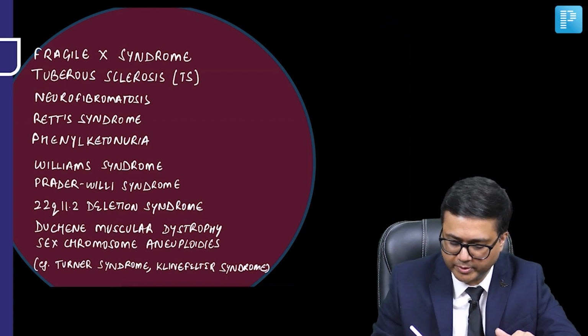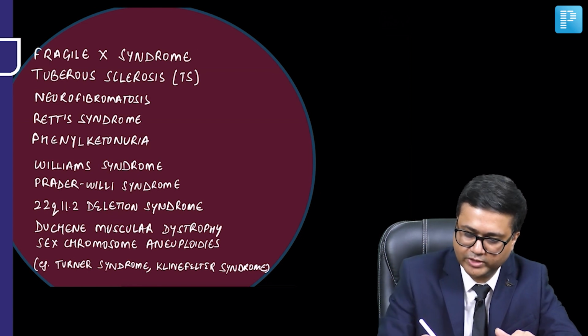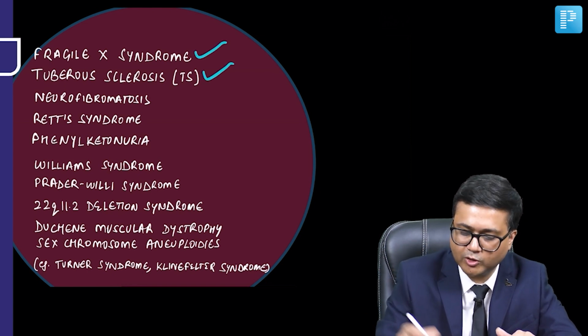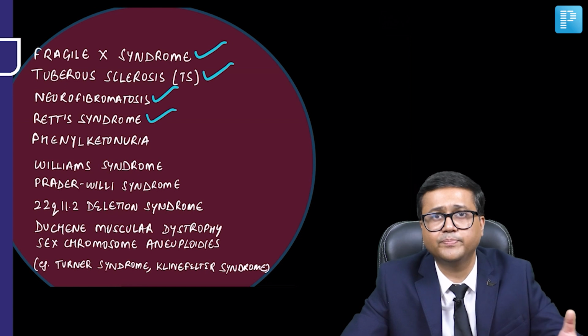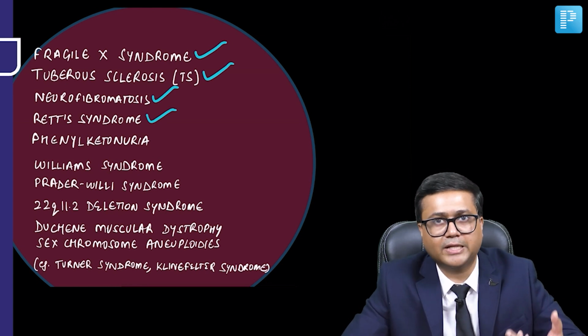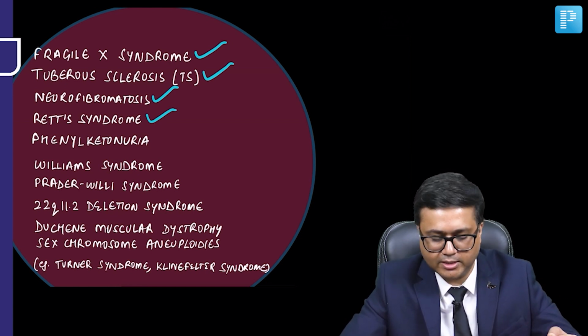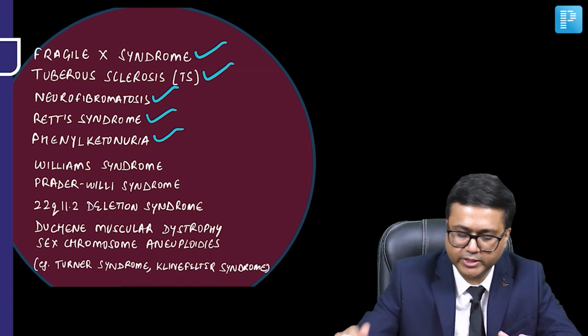So here is a list of some of the important genetic disorders which are associated with ASD. Again, one should remember some of the important ones such as Fragile X syndrome and tuberous sclerosis, or TS. Then there is neurofibromatosis. Then Rett syndrome, we'll talk about Rett syndrome. In fact, in DSM-4, it was one of the subtypes, and again, it is also associated. Then phenylketonuria.